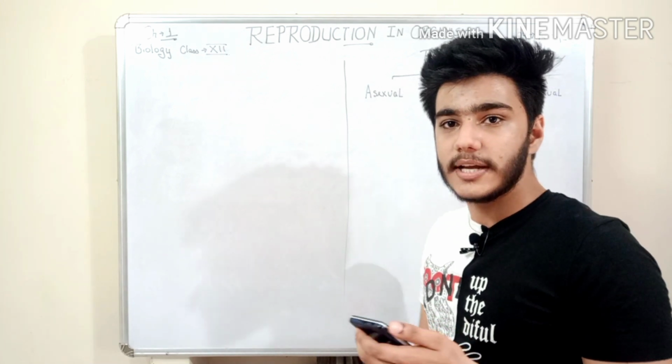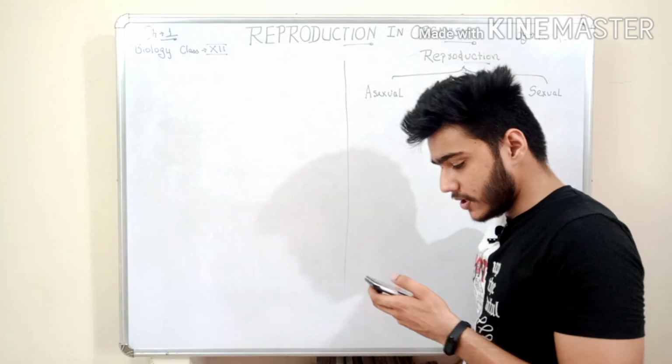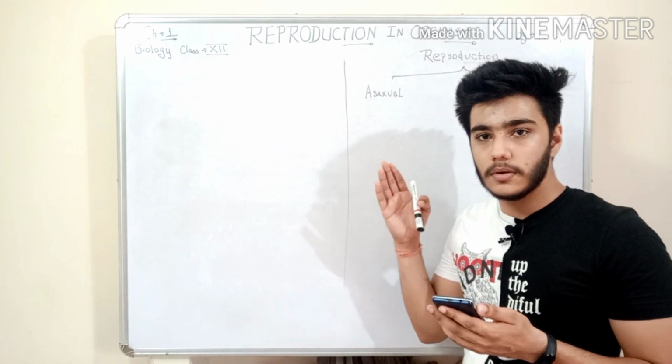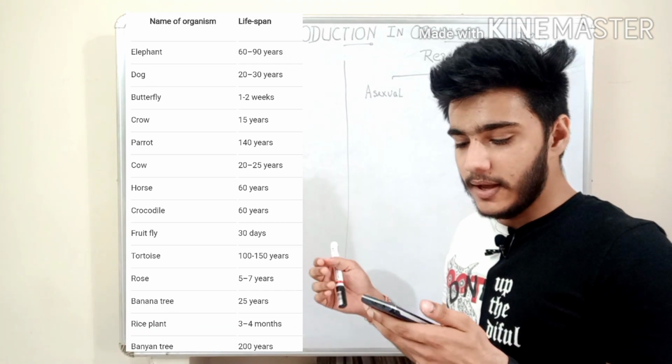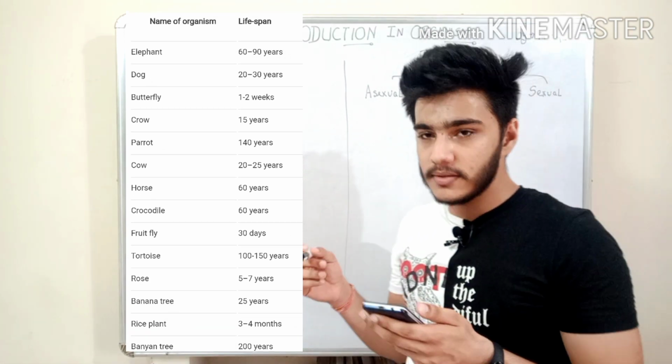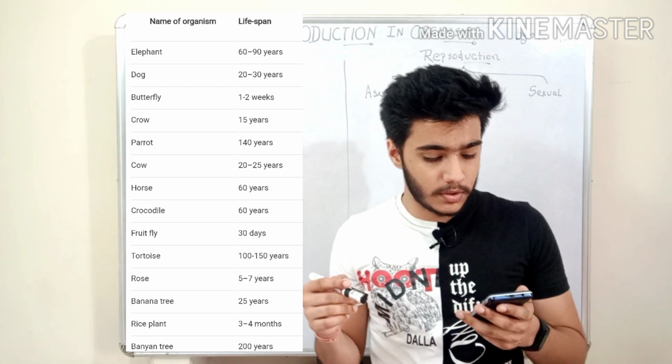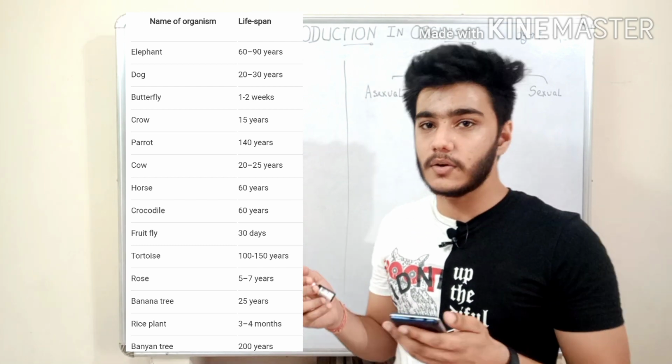Now get to the second page of chapter 1. We see a number of organisms, plants and animals. As we see, the lifespan of an elephant, rose, dog, butterfly and crow, and so on.